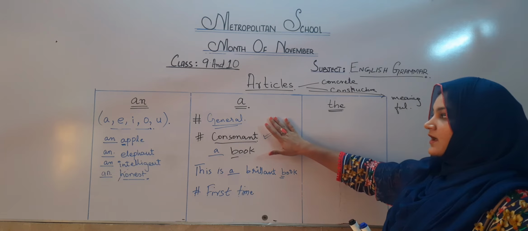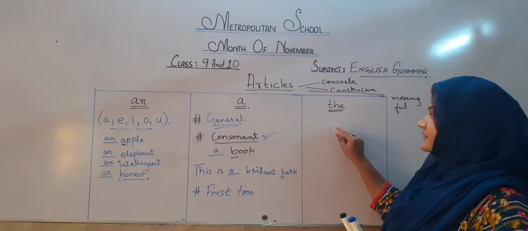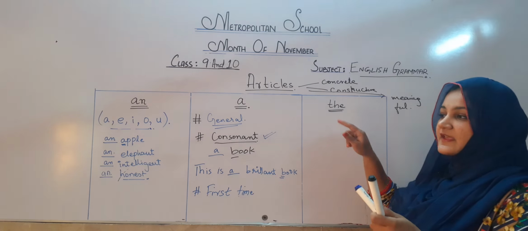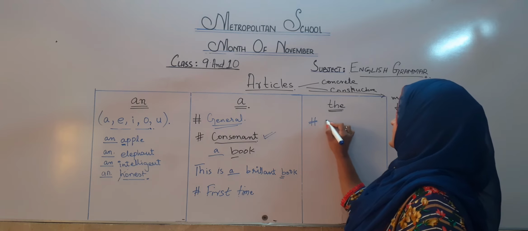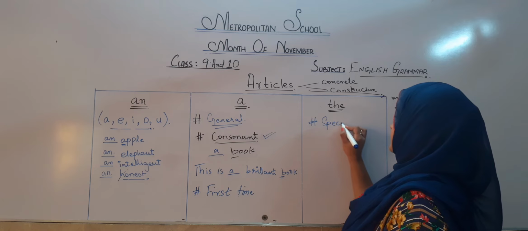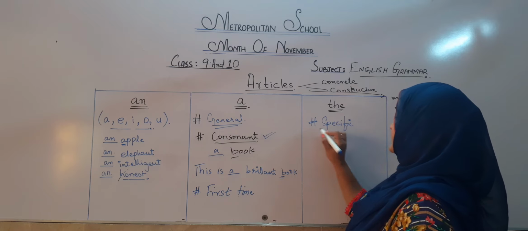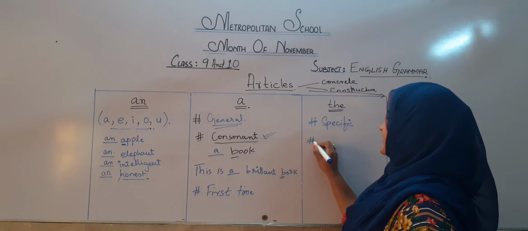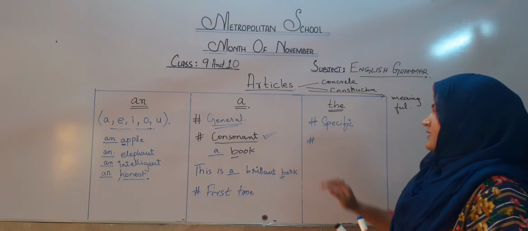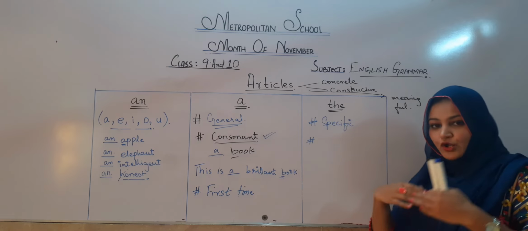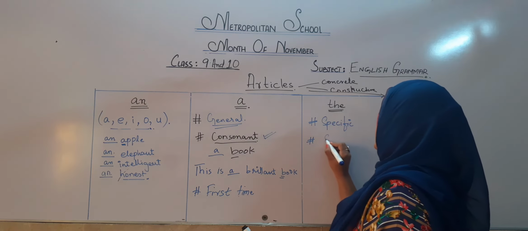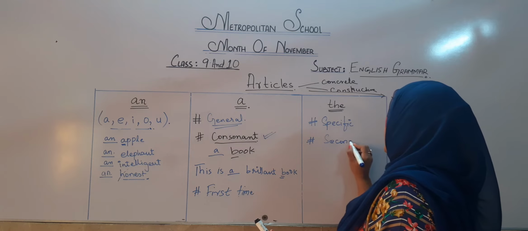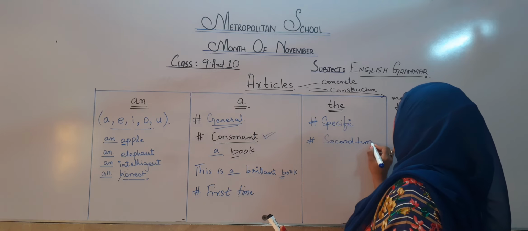Here we are talking in general, and with the, we will talk about something in specific. But the second thing is, if you are talking about something a second time, let's take an example.